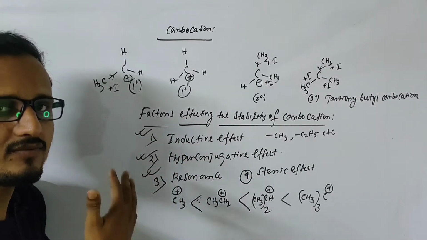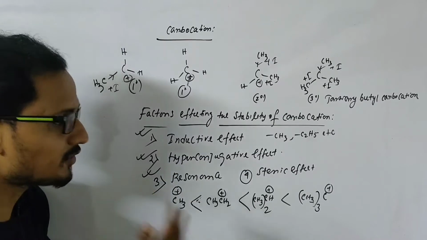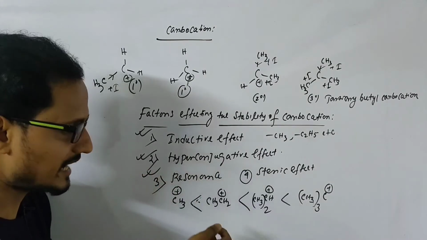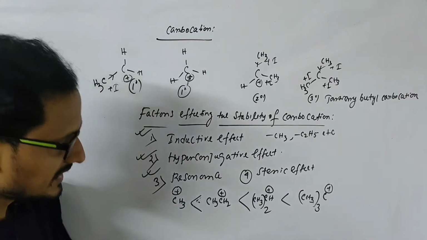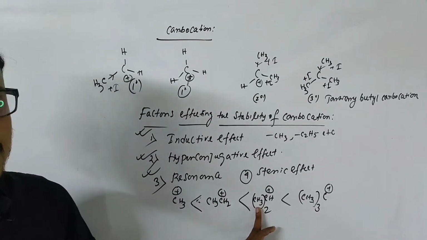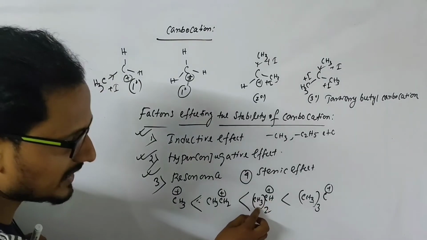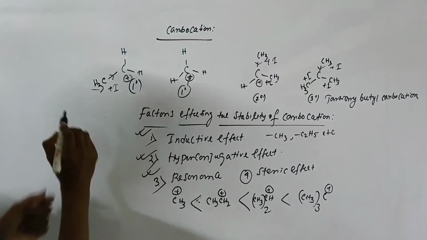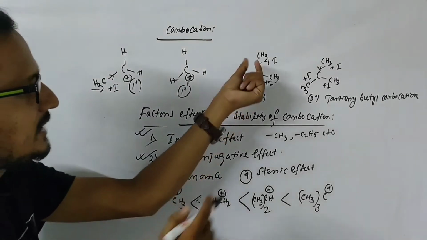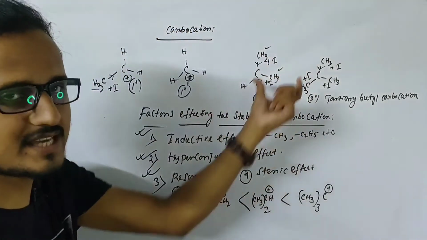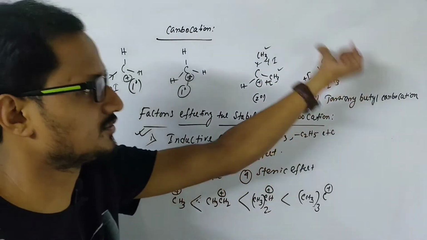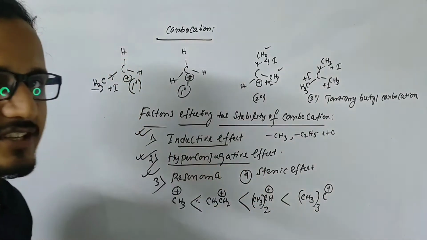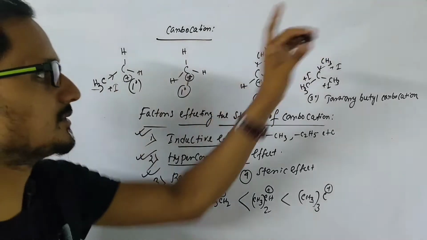So the more the number of alpha hydrogens, that means the more the hyperconjugative hydrogen atoms, the more the stability of the carbocation. Here we will have 6 hyperconjugative hydrogen atoms. How? This carbon has 2 methyl groups. Here in this carbon we have only 3 hyperconjugative hydrogen atoms, and that will increase the stability. Here we have 6, these 3 and these 3, and we increase the stability here also. So both these effects, the inductive effect and the hyperconjugative effect, increase the stability of the carbocation here in this carbocation.